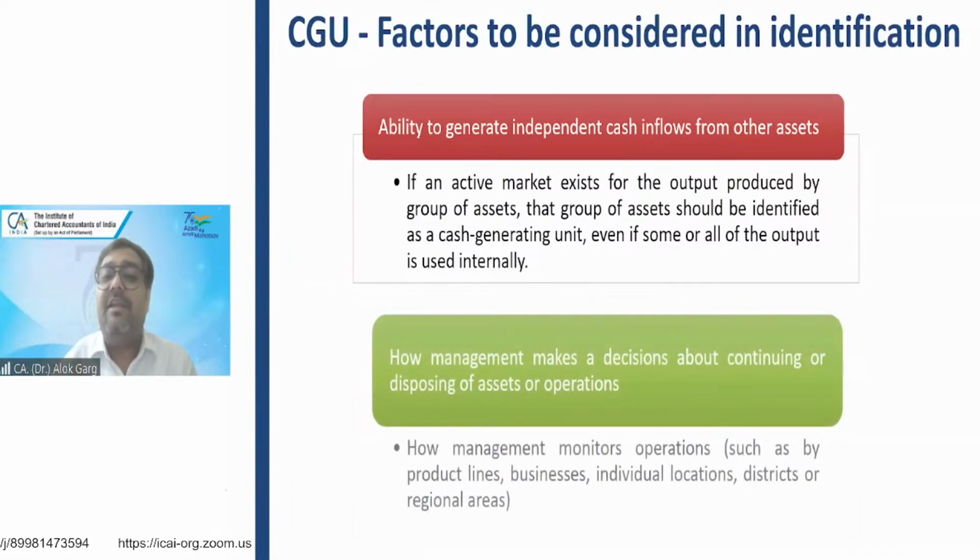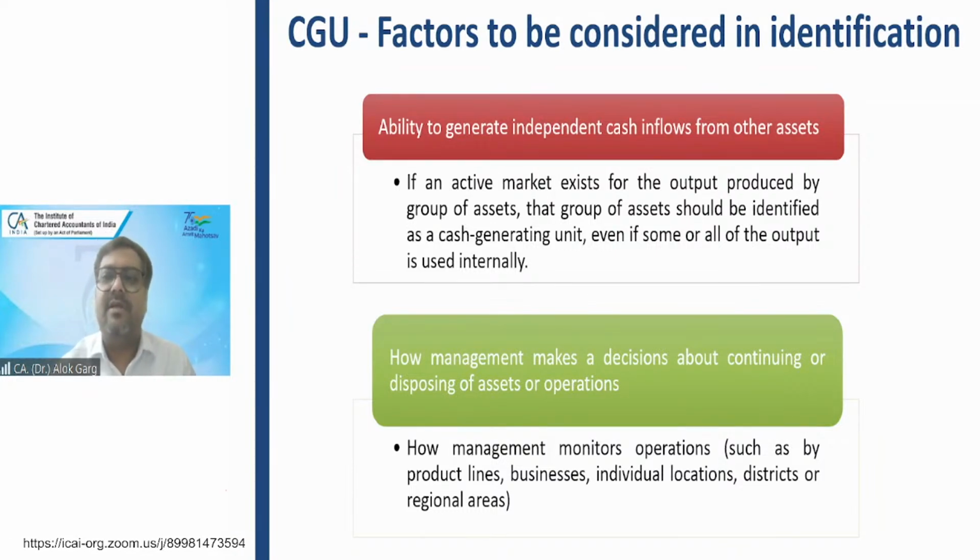So identifying the cash generating unit is a theoretical aspect. You need to see that it has the ability to generate independent cash flows from other assets, right? And how management takes decisions about its operation is again an important factor to identify the cash generating unit. Sometimes the company makes a cash generating unit by region. My Delhi plant is one cash generating unit. My Jabalpur plant is another cash generating unit.